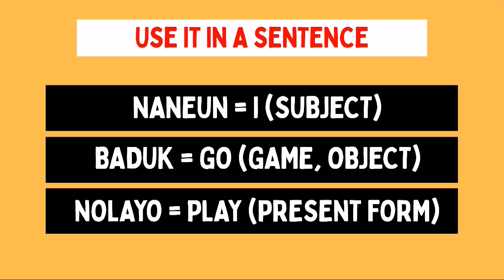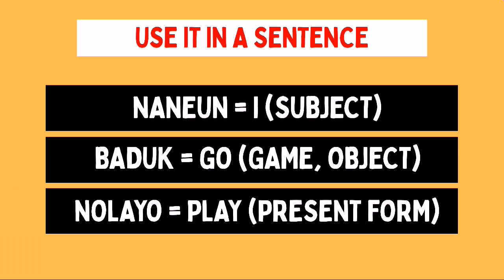The second part of the sentence is badak. If you're familiar with the Korean drama entitled Reply 1988, you will be familiar with this game. So, badak is a name for a game. This is actually translated as go in English. So, for this sentence, badak is the object. And we just added ul as object particle.